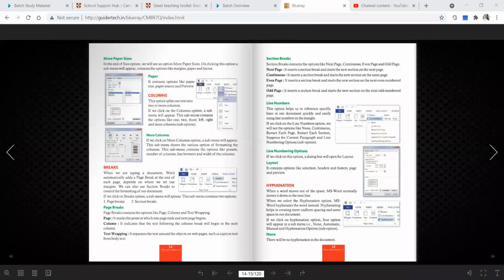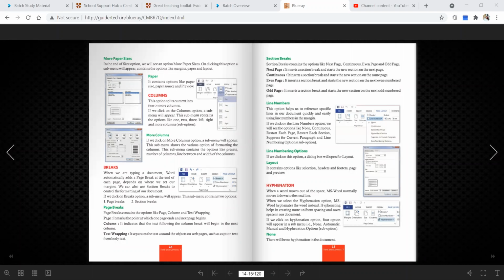So line numbering options are not very much used. Now the layout option: here you can see selection, headers, footers, and page and preview. Header and footer is a very useful feature, I should say.